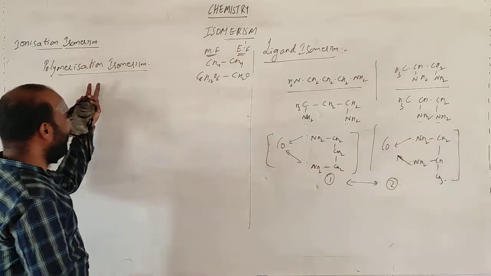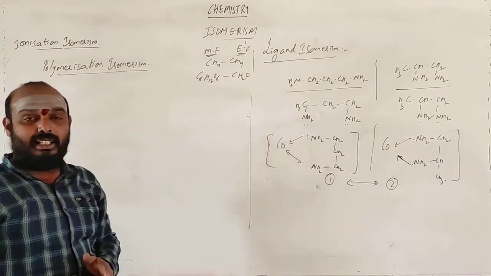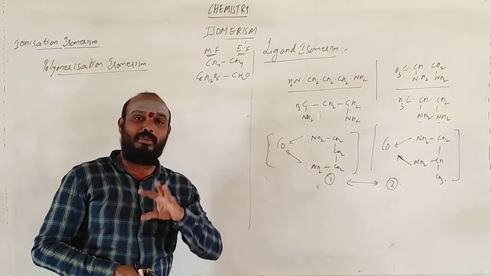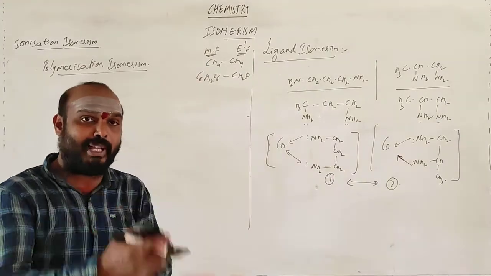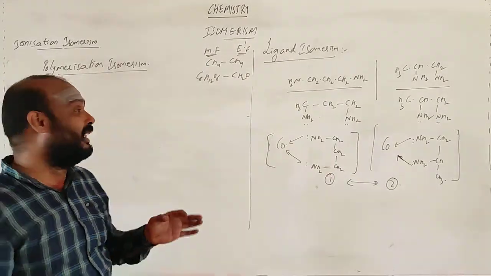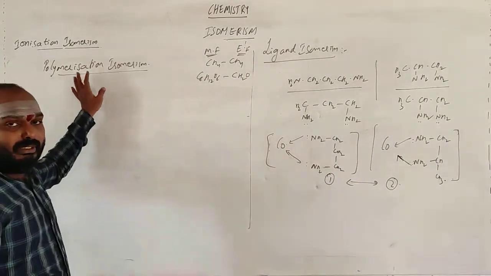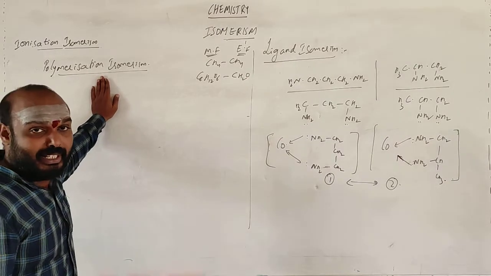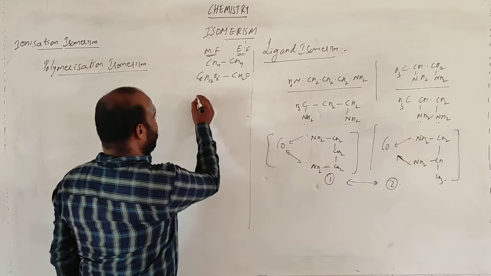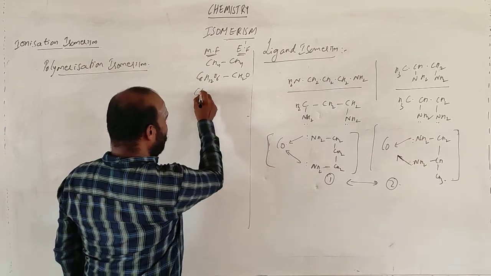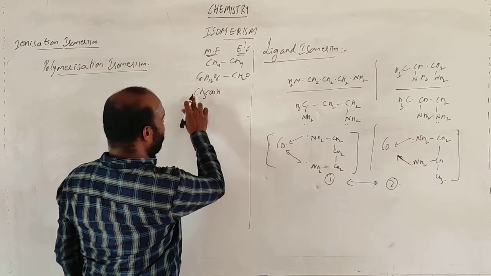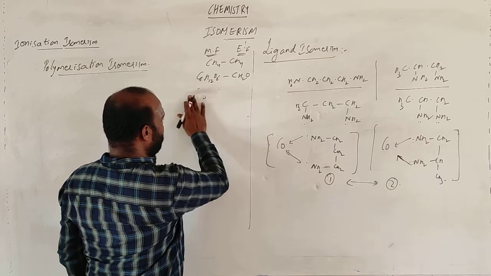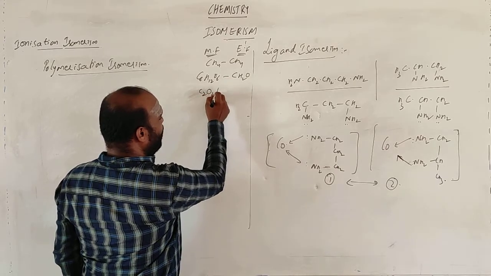Now you will have two components here. The empirical formula will be the same, but the molecular formula is different. They combine in the empirical formula ratio so that it forms a big complex. That isomerism is called polymerization isomerism. Suppose I take something like CH3COOH, C2O2H4.